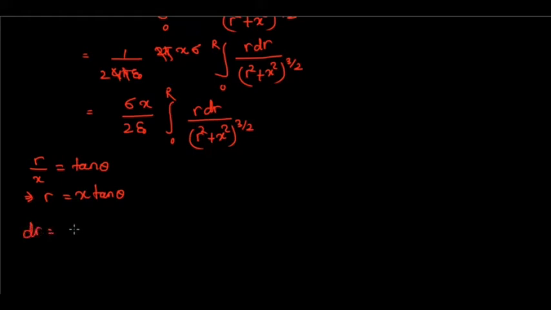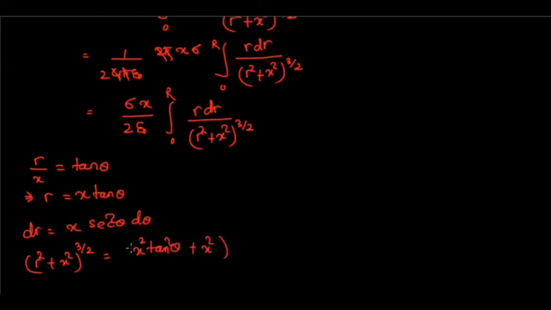So I got that r equal to x tan theta. So dr will be how much? x sec square theta into d theta. And in the denominator I have (r square plus x square) power 3 by 2. So that will be equal to, in place of r you can put x tan theta. So r square will be x square tan square theta plus x square, whole to the power 3 by 2.